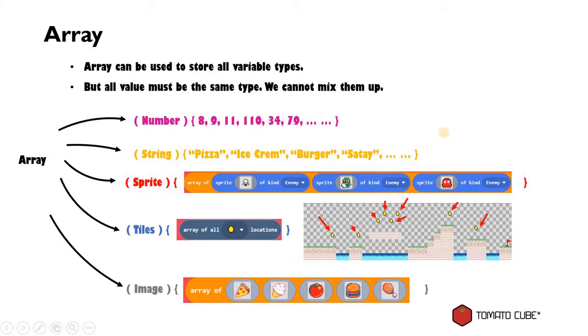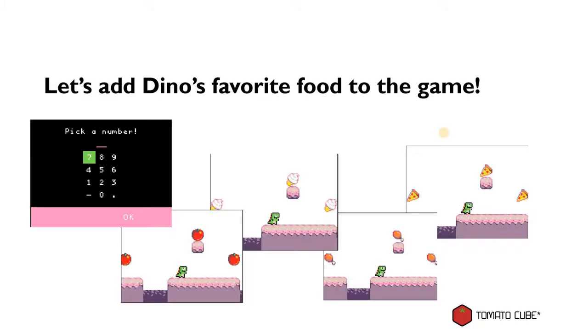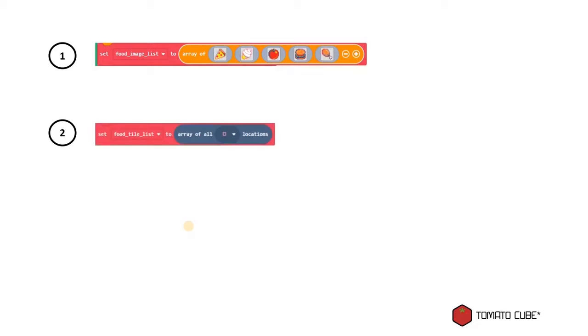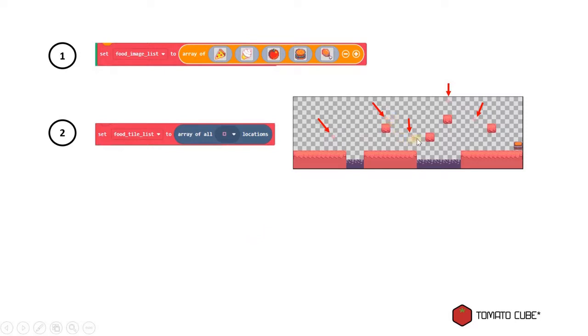Alright, for our challenge just now, we wanted to create a game where we have a different image or different type of food based on the player selection. So I'm going to create a few arrays to help us do that. The first step is we need to create an array that stores multiple images of the food. And then after that, we also need an array to store all the locations where we want to place the food. So in our tile map, we will need to mark the locations that we want to place the food later on. And then we're going to use the array to store all these tile locations.